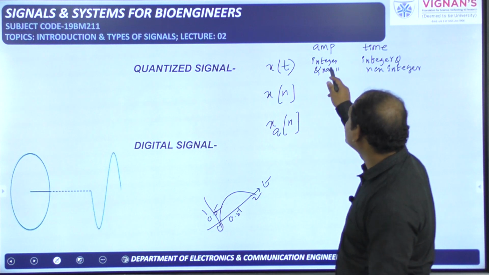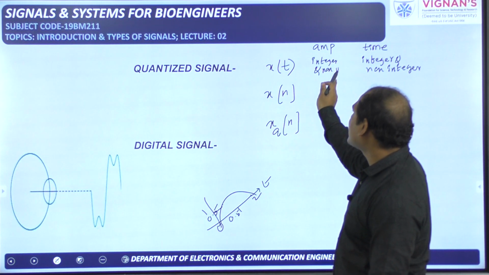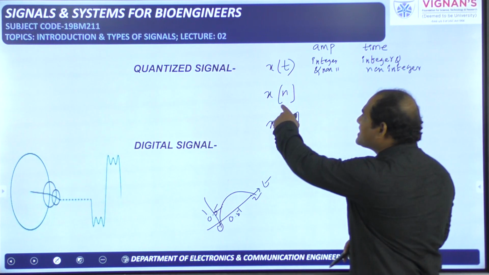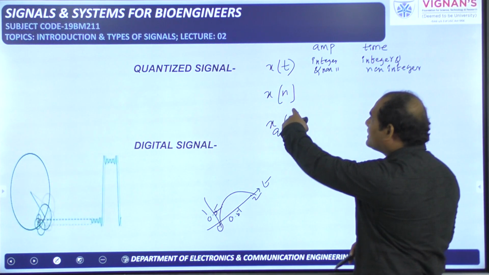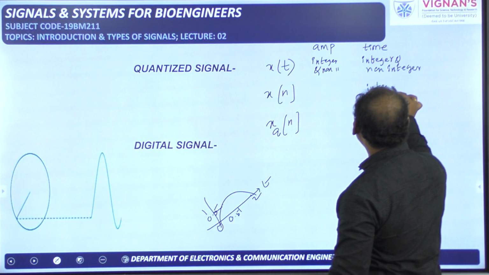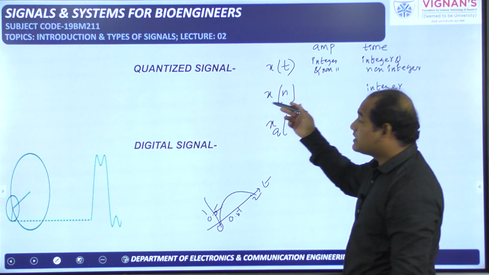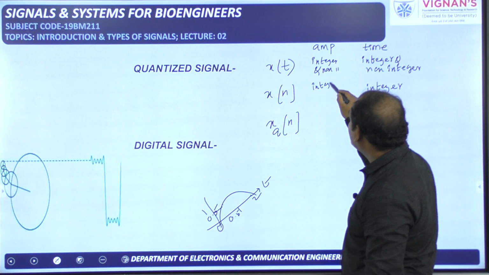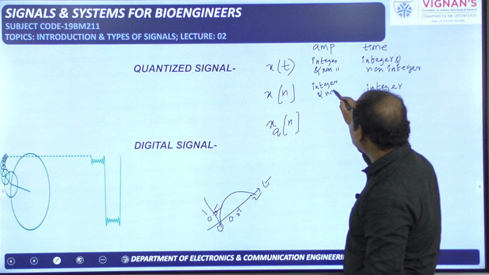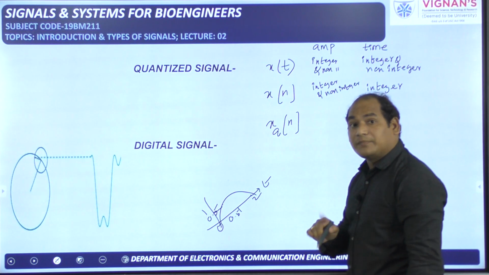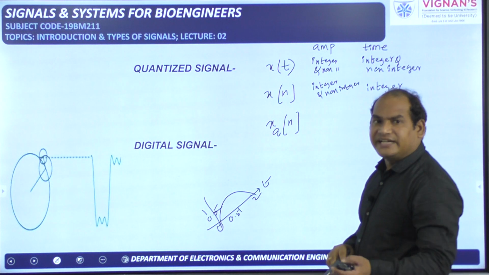In case of continuous signal, amplitude can be integer and non-integer. Time is also integer and non-integer. But in case of discrete time signal x of n, time is only integer. That is the definition we have given. But amplitude can be integer and non-integer. We did not talk about amplitude in case of discrete time signal till now, but amplitude can also be non-integer.